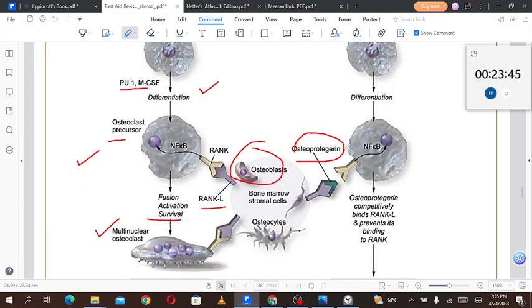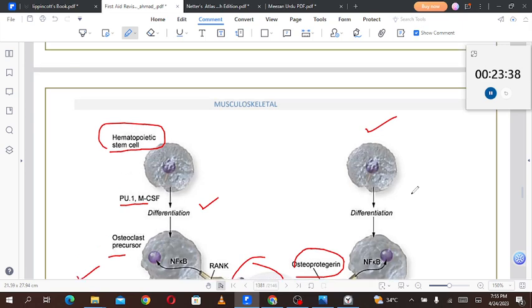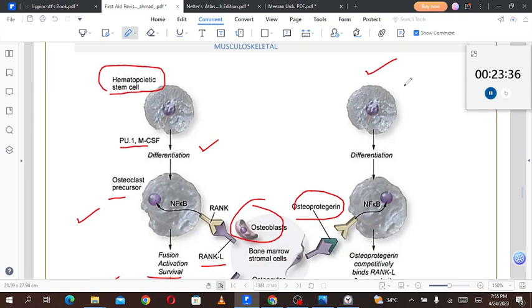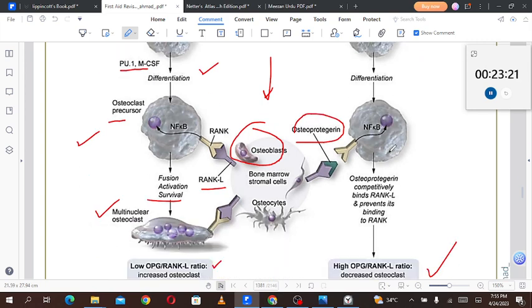These are two situations: in the first situation the OPG to RANK L ratio is low, and here we have a high OPG to RANK L ratio. So let's come to this. This is also an osteoclast. The osteoblast is present just over here. The osteoblast is presenting the RANK ligand to the osteoclast, and they can do the activity. Now over here, the RANK gives the signal by NF kappa B for the fusion, activation, and survival.